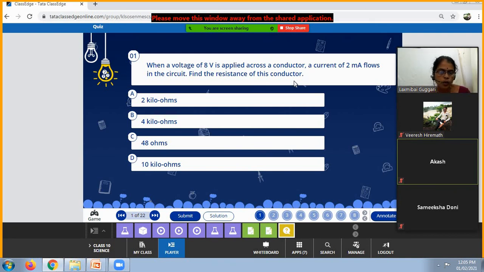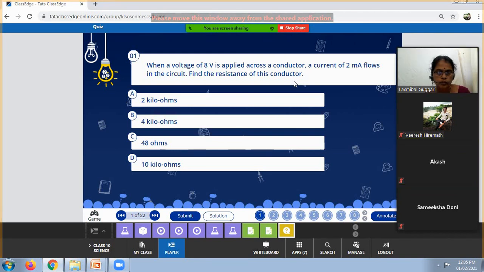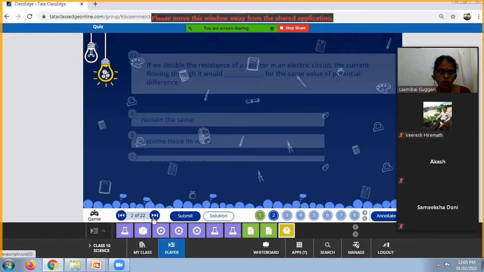Find the resistance of the conductor. Tell me what may be the answer, students. You calculate. What is the formula? R is equal to V by I. 4 kilo ohms. What you have given is correct. Yes, exactly correct, student. Next question.